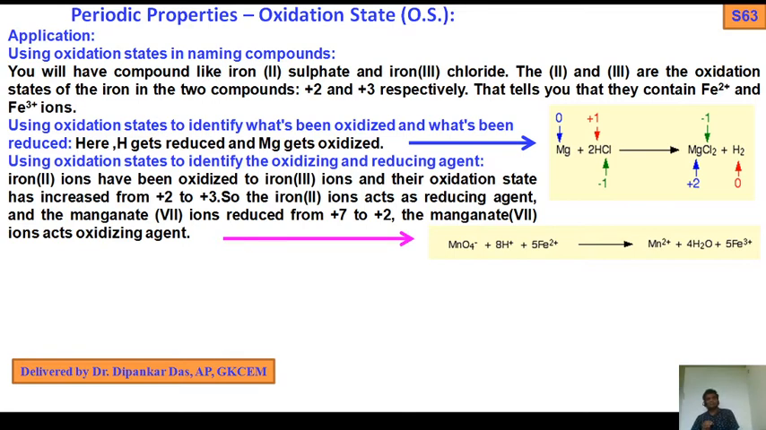So that means if the compound is given as iron (Roman II) sulfate, that means FeSO4, and iron is in the +2 oxidation state. And in the case of iron(III) chloride, iron has the +3 oxidation state. So by using the given oxidation state, we can name the compound, whether the element possesses +2, +3, +4, etc.